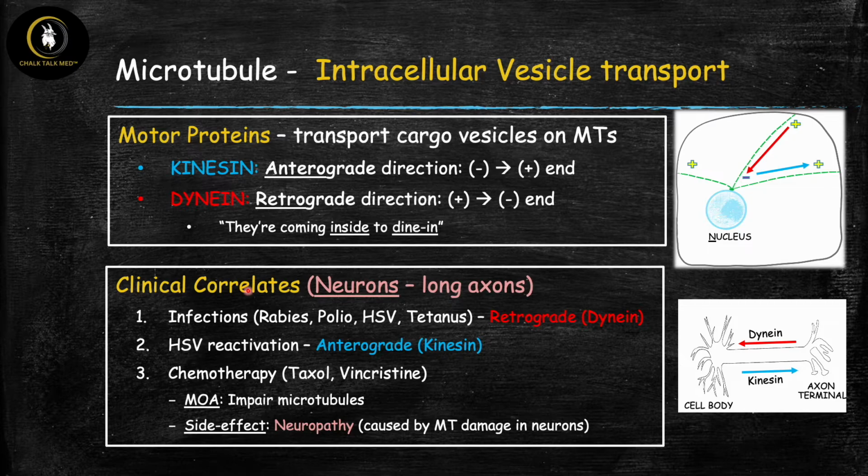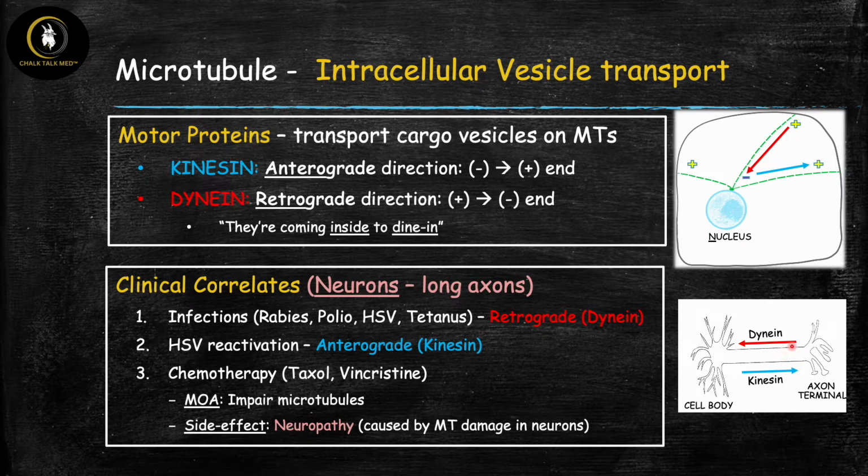So this process is especially important for cells like neurons, which are specialized cells of the nervous system. They regulate bodily functions by secreting neurotransmitters. And these neurotransmitters are proteins, and they're actually made right here in the cell body, but they need to be transported all the way down the axon so that they can be released right here in the axon terminal from the cell to act on other cells or on muscles. And so since this is transporting it away from the cell center to the periphery, this is anterograde transport, and so this is mediated by kinesin.